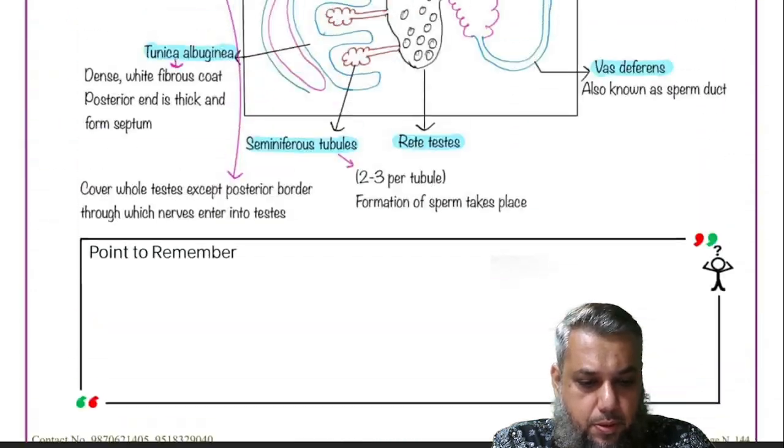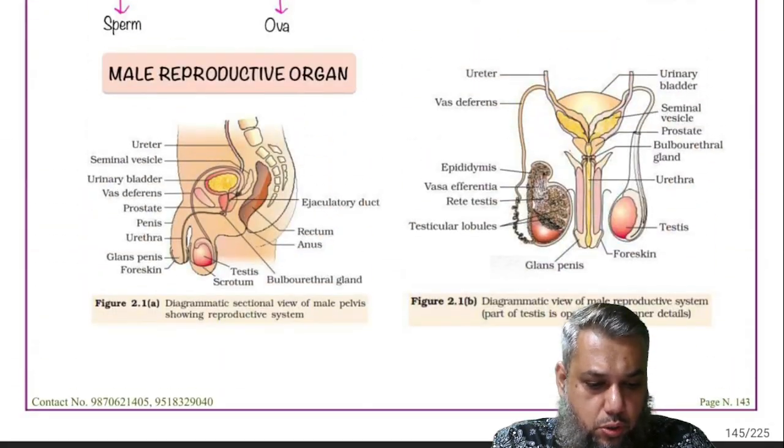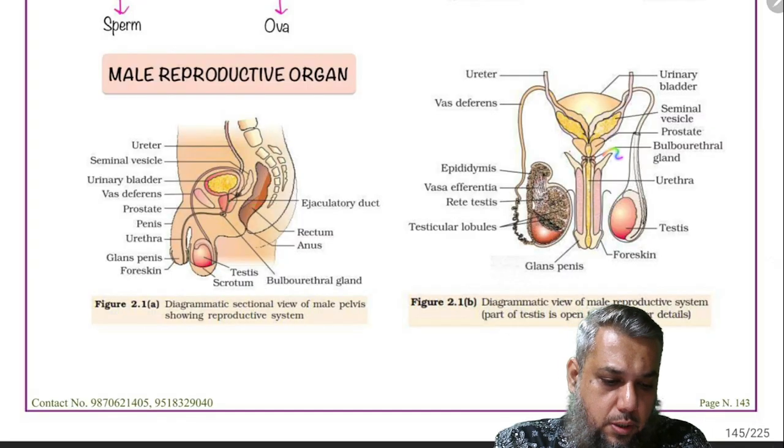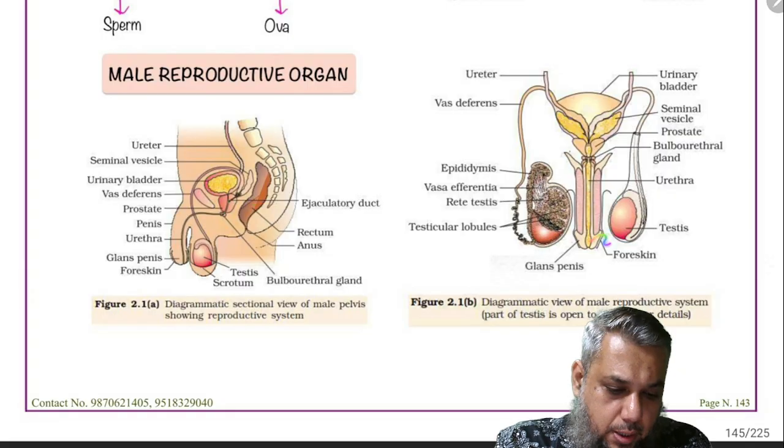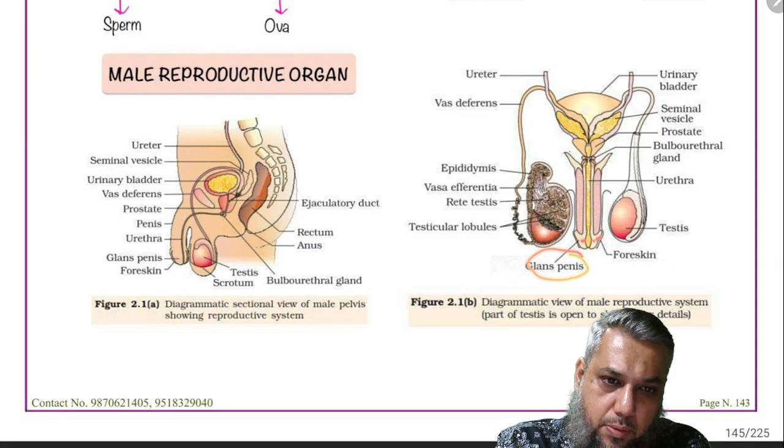The penis shows the presence of the root which is attached to the body of the male and the body of the penis which hangs loose. The tip of the penis is called the glans penis and it is covered by a fold of skin which is called foreskin or prepuce.